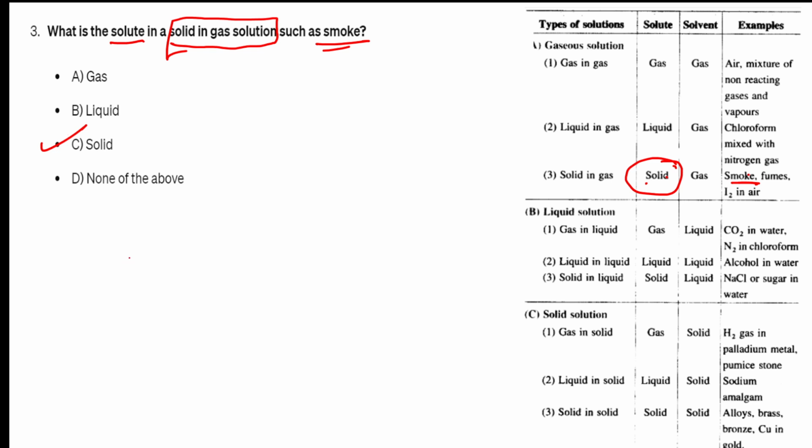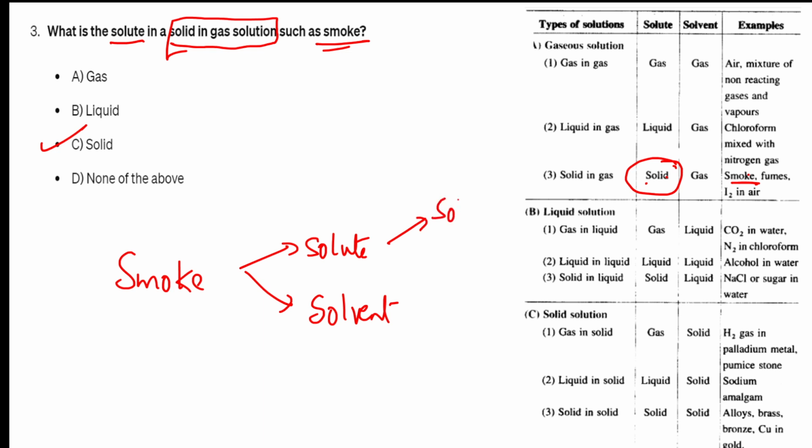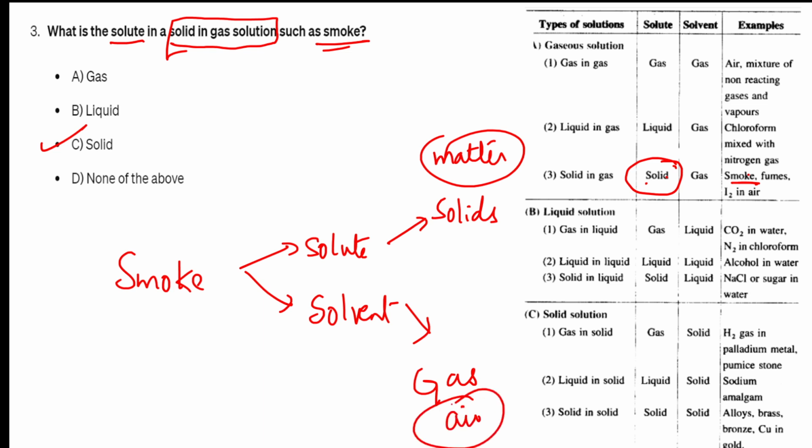Easy. Okay. So basically, let us understand smoke has a solute, which is the smaller quantity. It has a solvent. What particles are present in the solute? The solute contains solid particles, correct? All the dust particles. And the solvent is the gas in which they are dispersed. The solid is nothing but matter. It is dissolved in which one? In gas, which is nothing but air, correct, right? So the option C is correct. Let us go to the next question.